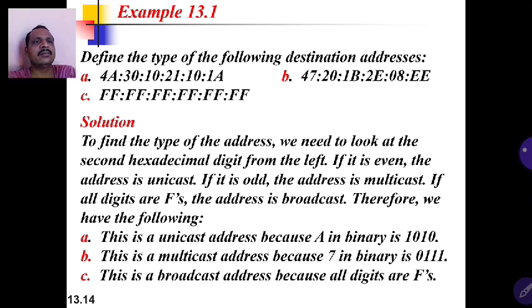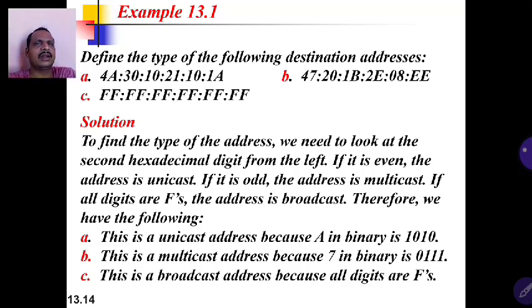In the first address, the second digit is A, which is 1010. 0 is there in the LSB, so it is a unicast. The second one, 47: in the first byte the second digit is 7. 7 can be represented as 0111, meaning LSB is equal to 1. Other than 0, it's a multicast. For the third one, all digits are F in hexadecimal format, so it is a broadcast.